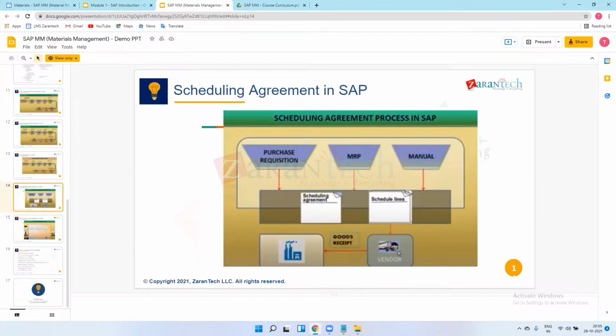So the vendor will send 4 quantities on 5th October. Then on the 6th they will not send anything because they don't have a scheduling line for that day. They will send material only on the 10th of October. Are you getting?